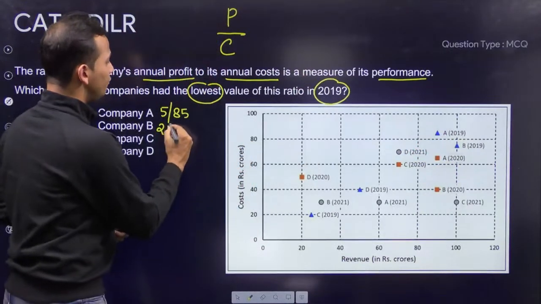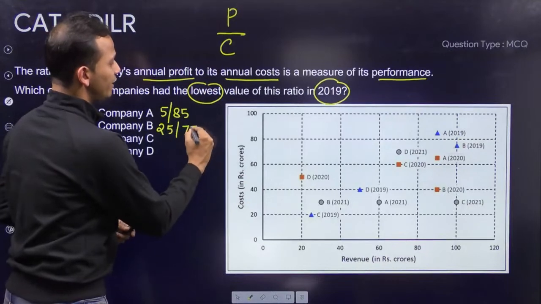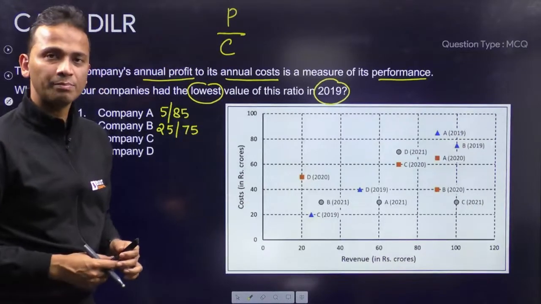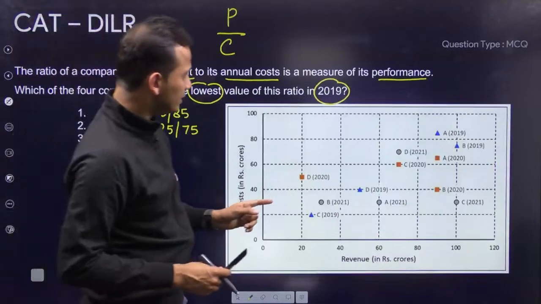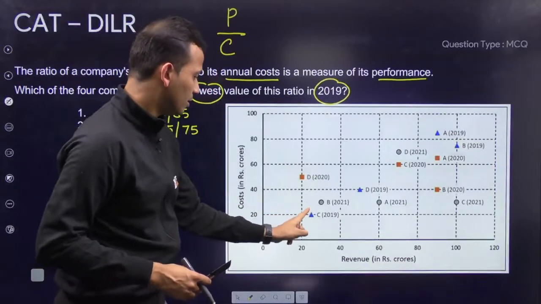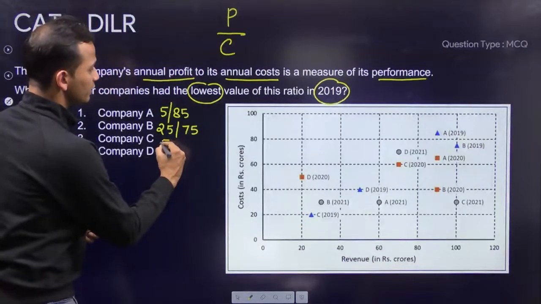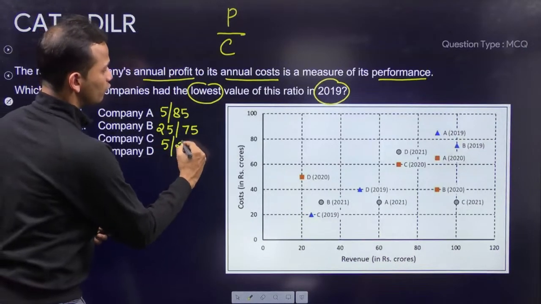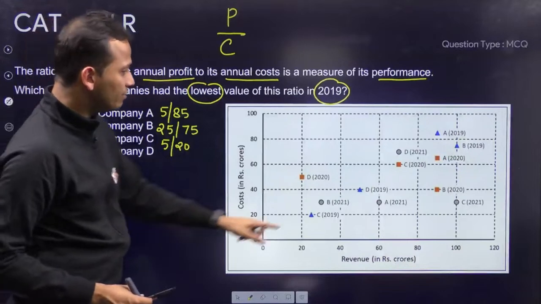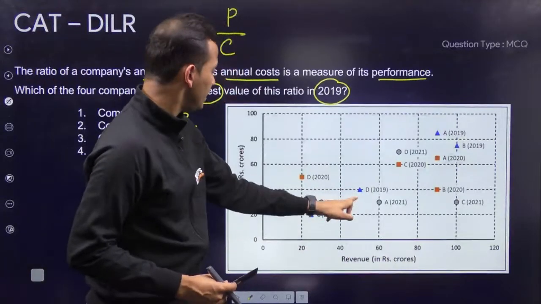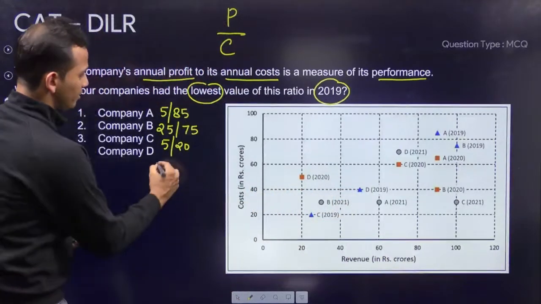So 25 upon 75 is the ratio for company B. Company C, 2019, this is 25 and this is 20. So difference is 5 over the cost of 20. Company D, 50 minus 40, that is 10.